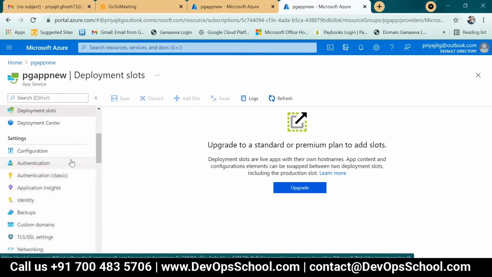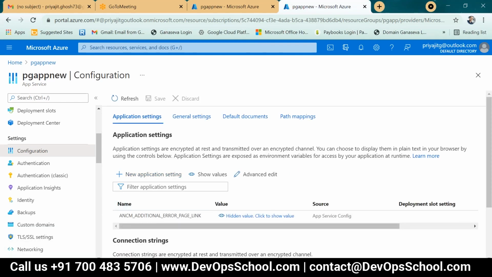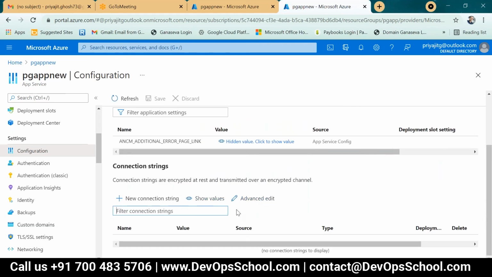Okay. Then configuration, if there is any app configuration pending from your site. This is configuration by application setting, general setting, default setting, and any connection string you have to connect through an encrypted or decrypted channel. Mainly, I want to see here your SSL, API setting and auto scaling.